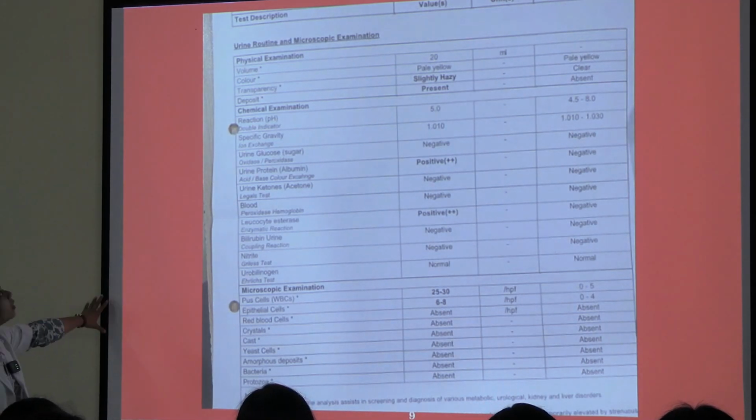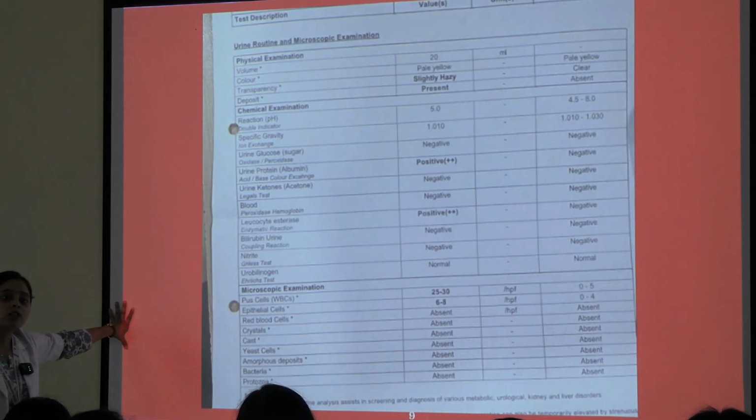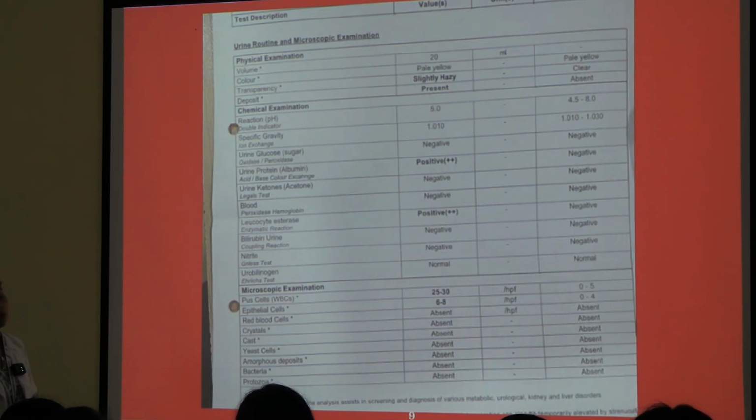You see, in physical examination, we have transparency and deposits. What? Slightly hazy and present, right? What is the history I gave? The patient is a chronic kidney disease patient. Are her nephrons, the kidneys, working properly? No. More impurities in the urine sample. That's why slightly hazy and deposits are present. Then coming to the pH, it's 5. Normally it's 4.5 to 8. Fine. Then the specific gravity is 1.010. The normal is 1.010 to 1.030.